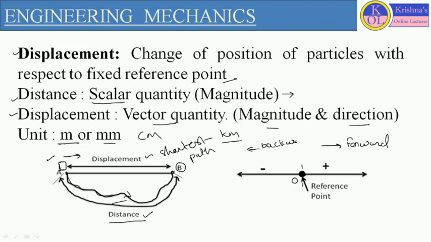In whatever direction the body is moving, we can define the distance and displacement according to this reference point. If the body is moving forward, or in the right direction from the reference point, we consider displacement positive. But when the body is moving backward, or in the left direction from the reference point, we consider displacement negative. This way, we can define the sign convention for the displacement.